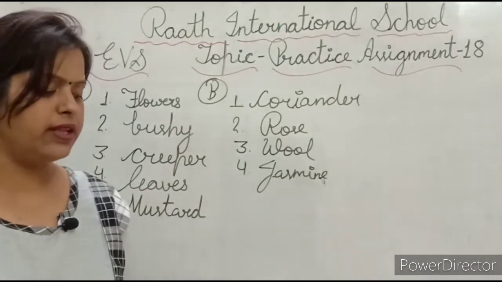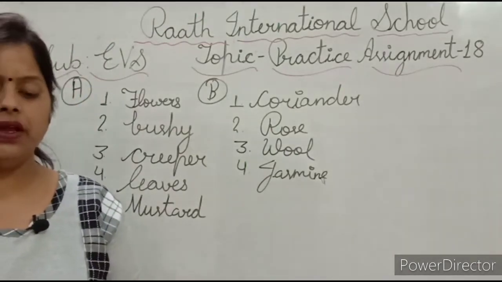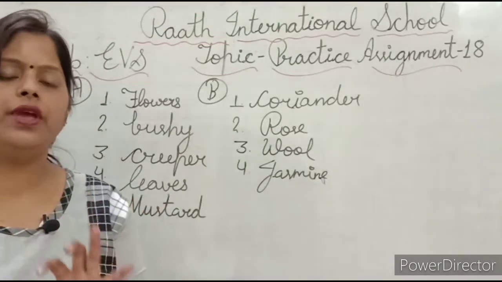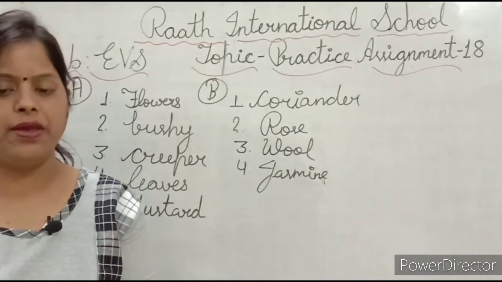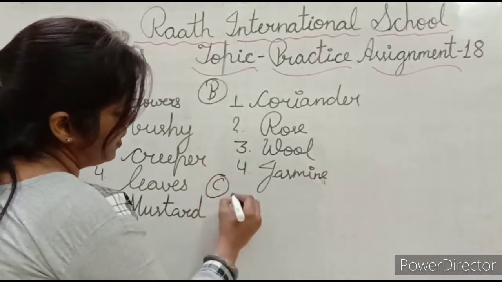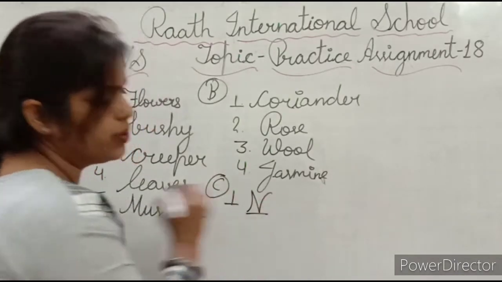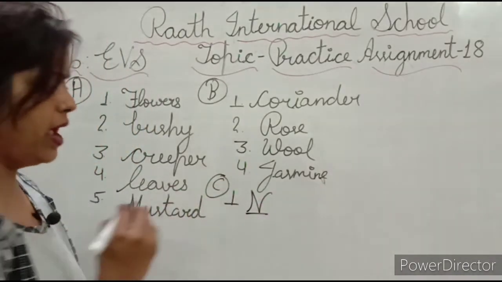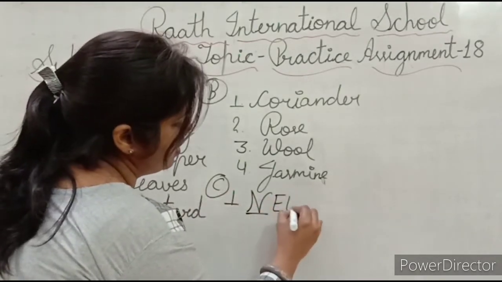Now next, find the names of 4 trees hidden in the grid. हमें एक grid दी हुई है and we have to find 4 trees name. So first है आपका N से शुरू हो रहा है, N से स्टार्ट हो रहा है. This is the neem. Neem.